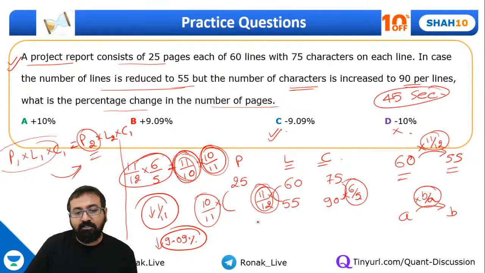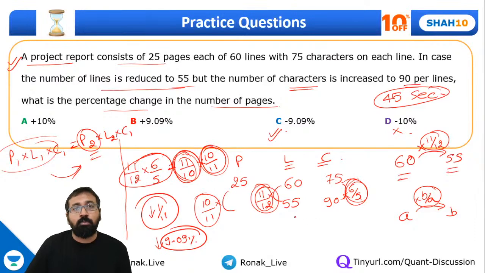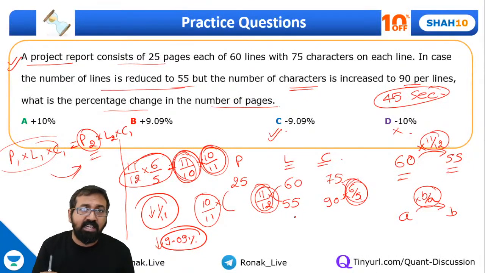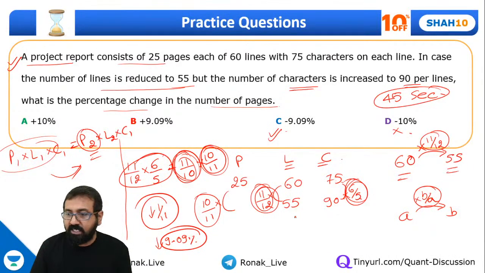So first multiplying factor was 11 by 12, second 6 by 5. The net multiplying factor came out to be 11 by 10. So to cancel it off, you will have to multiply by 10 by 11. That means reducing by 1 by 11. That means 9.09%. Fine. Okay, so let's go ahead.